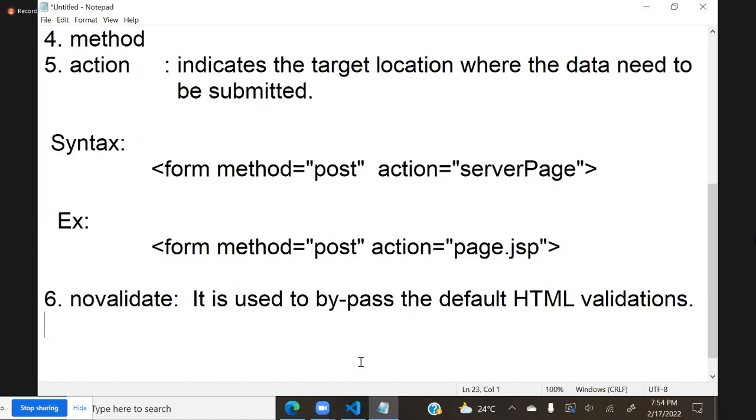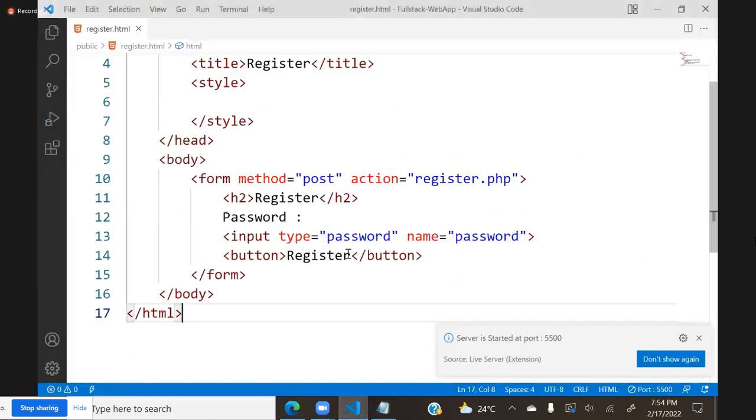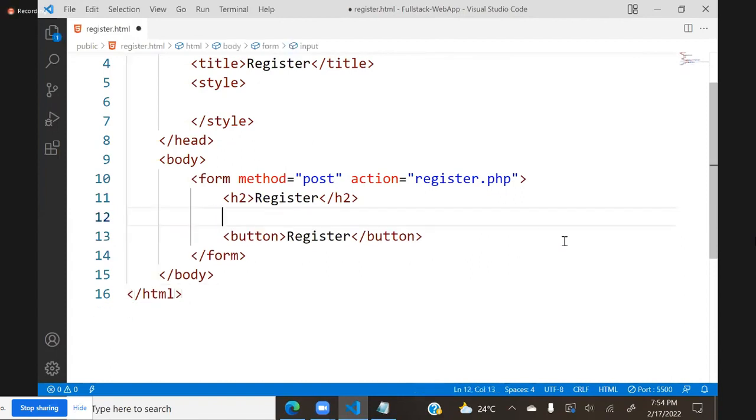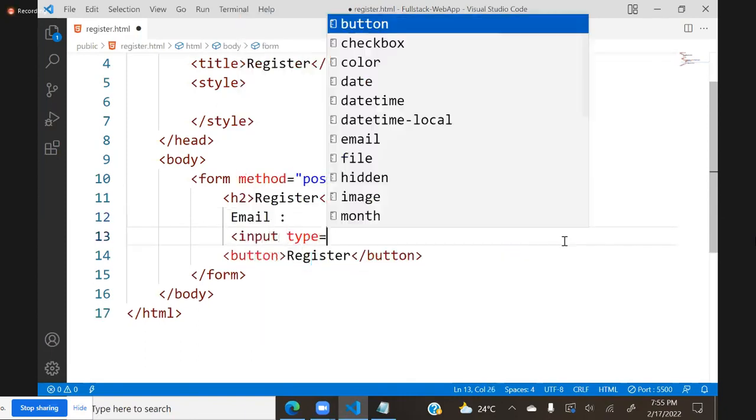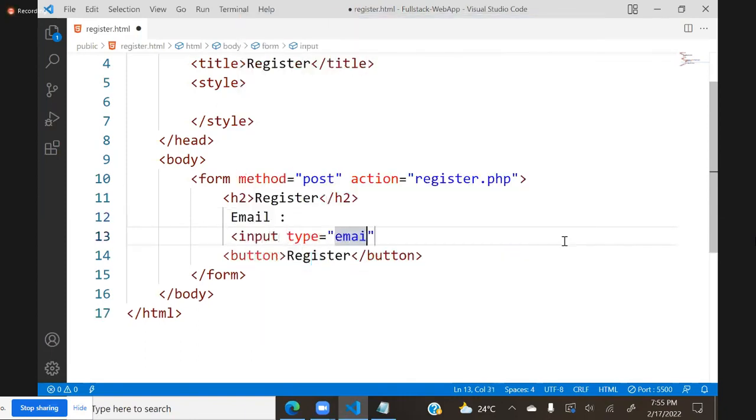That is available from HTML5. For example, see here, I am saying email, and input type is equal to email. The value name is email. I already told you we will discuss what this input is in the next concept.